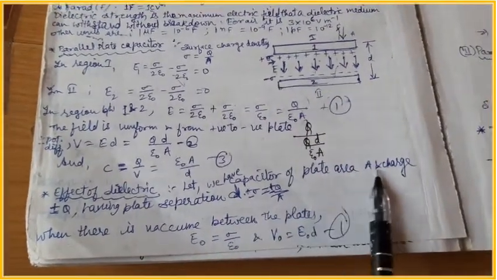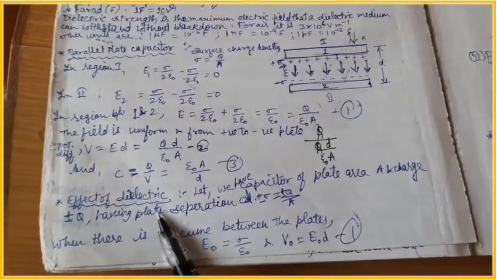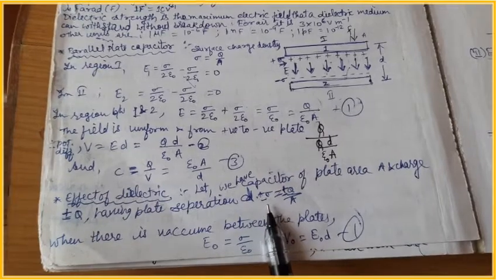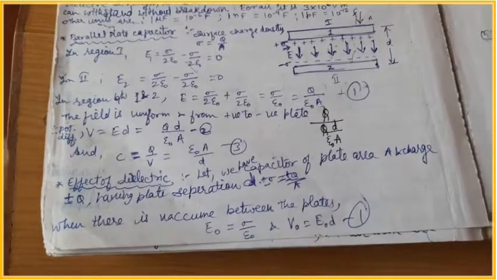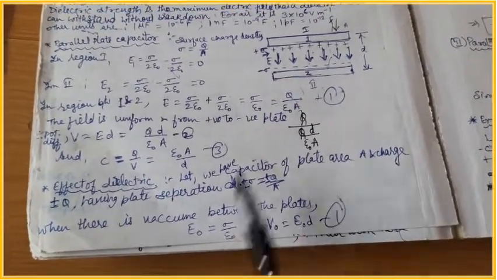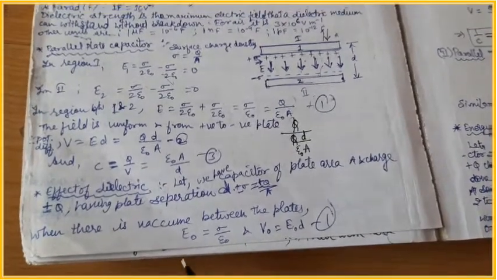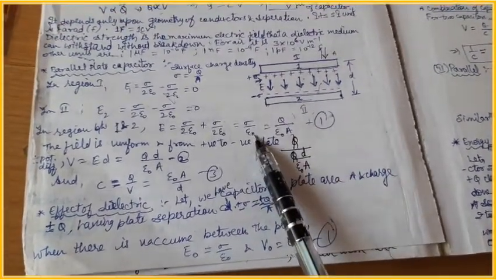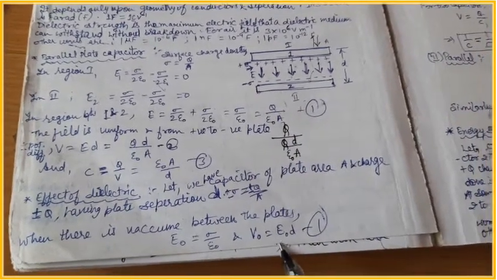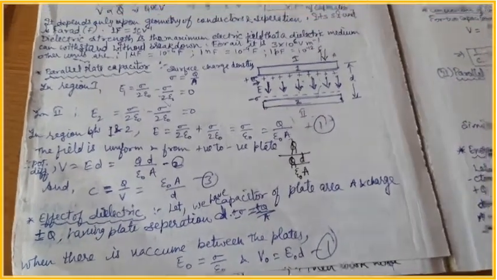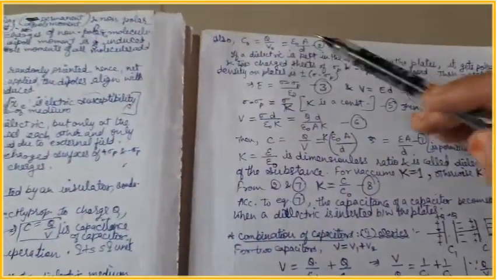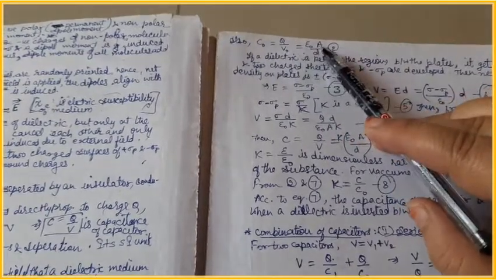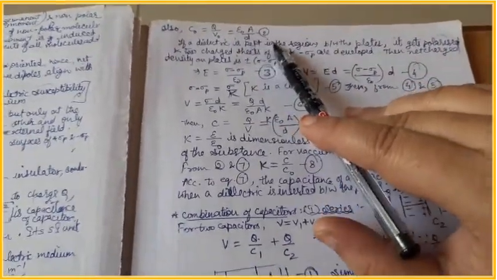So let we have a capacitor of plate area A, charge plus minus Q, and plate separation D. Then the surface charge density is plus minus sigma, which is Q by A. We are well aware of this fact. In case of vacuum between the plates, like the earlier situation, the total electric field is sigma upon epsilon naught, which we have already derived in the earlier class. The total potential difference is E naught into D. Here the naught subscript is used for the condition where vacuum is between the plates. In this case, capacitance will be Q upon V naught, or epsilon naught A by D. We have already derived all these expressions.